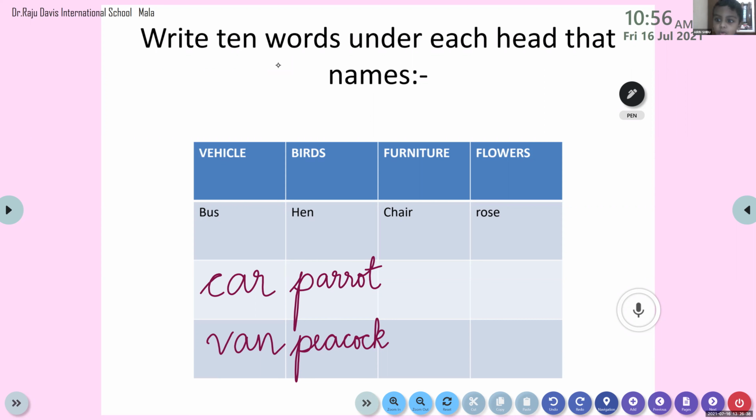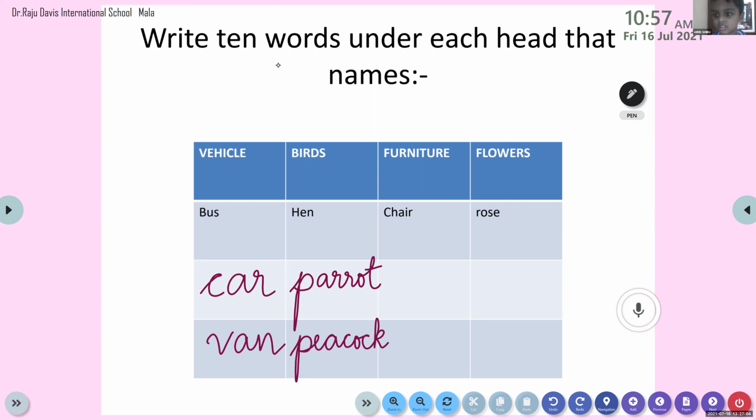Anything, furniture, what you see in your house? Anything, what you see around, what you're sitting on? It is a chair, okay? So, what is in front of you? Do you have a table in front of you? Yes, so table is a furniture. Have you understood?